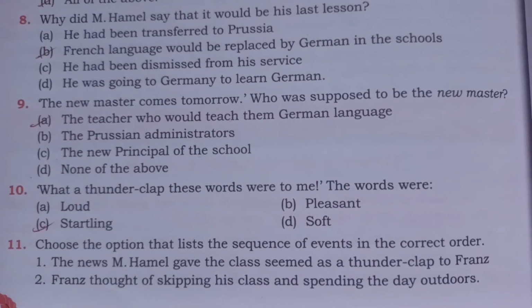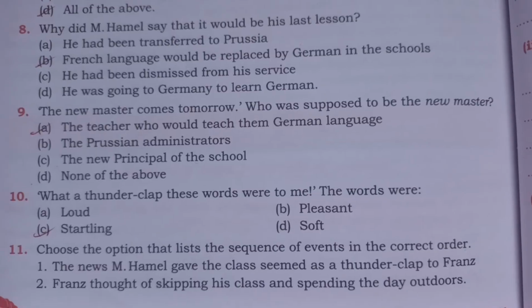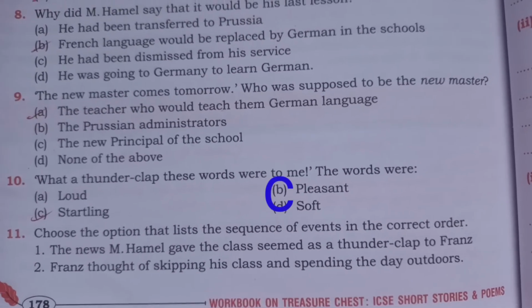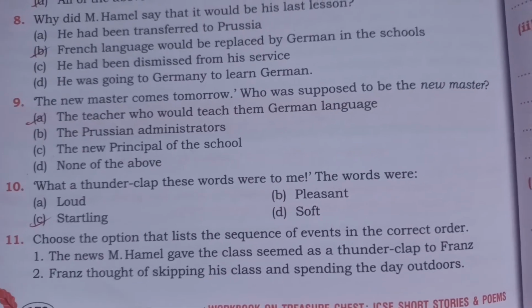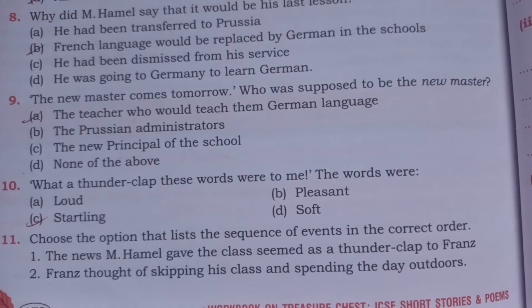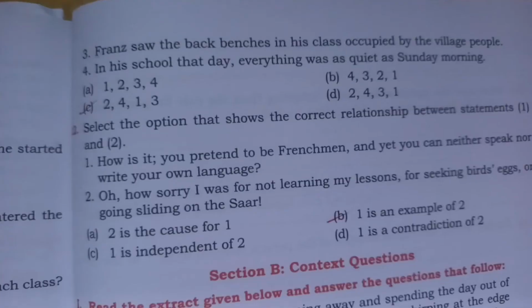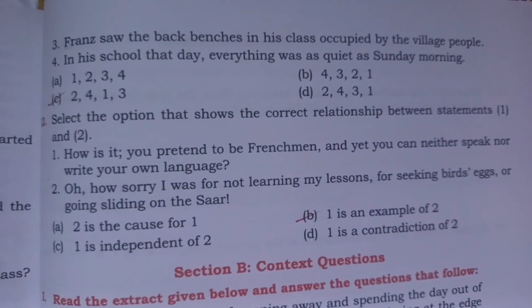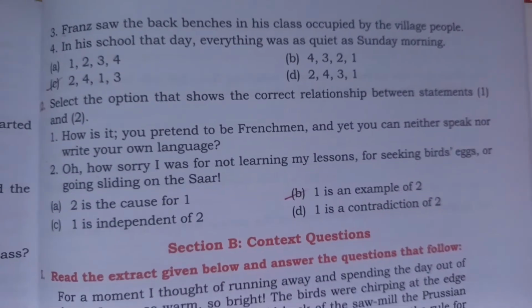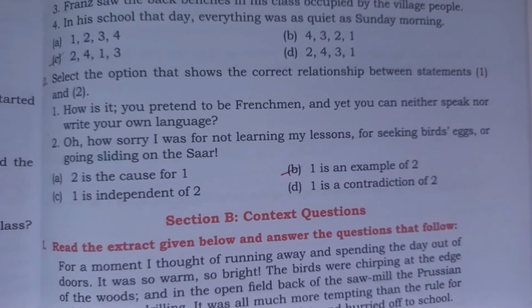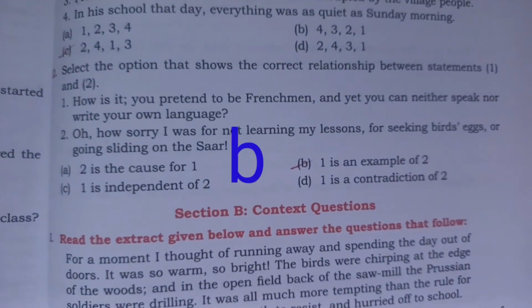Number 10, what a thunderclap these words were to me. The words were... option C is correct. Number 11, here you have to choose the option that lists the sequence of events in the correct order. Here option C is correct. The last one, select the option that shows the correct relationship between statements 1 and 2. Here option B is correct.